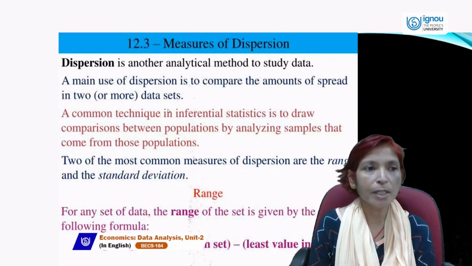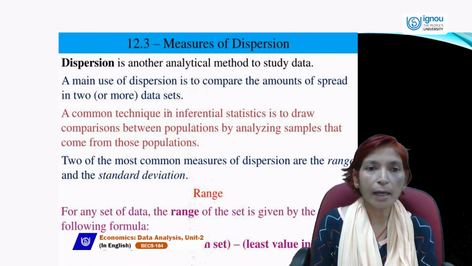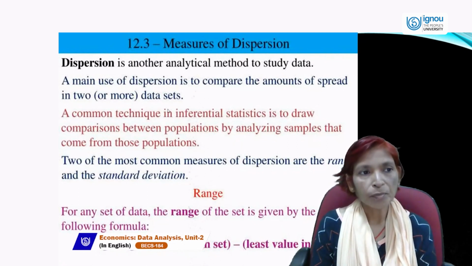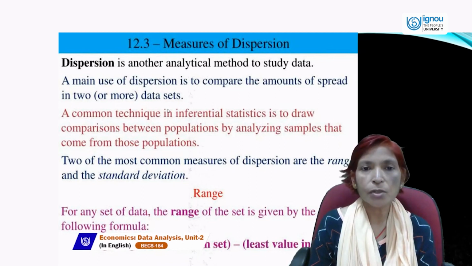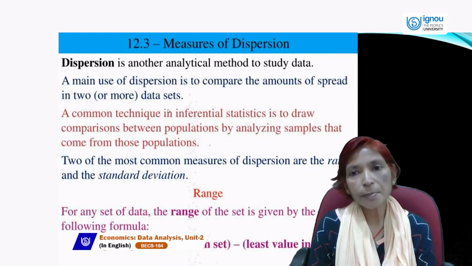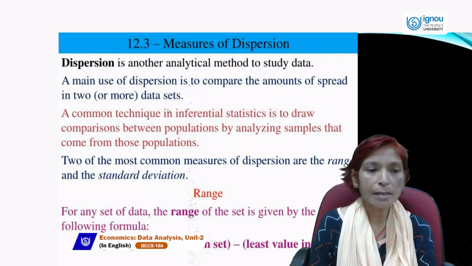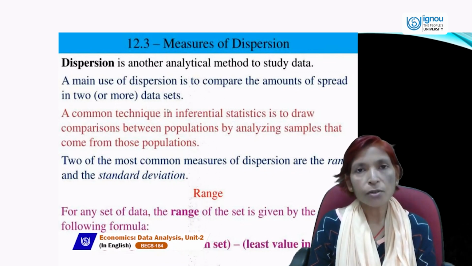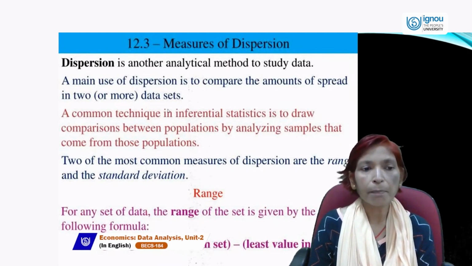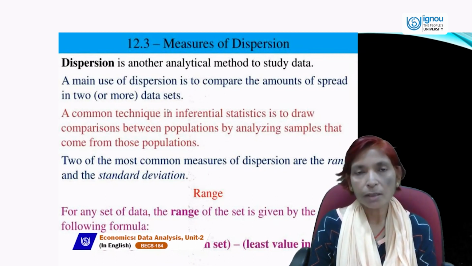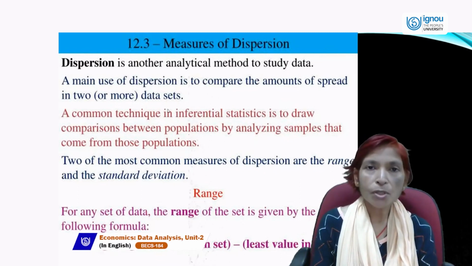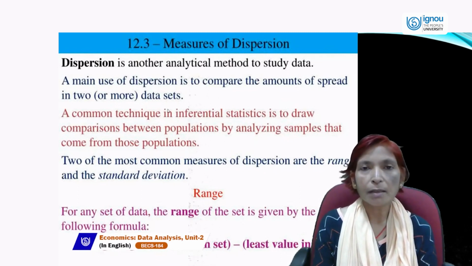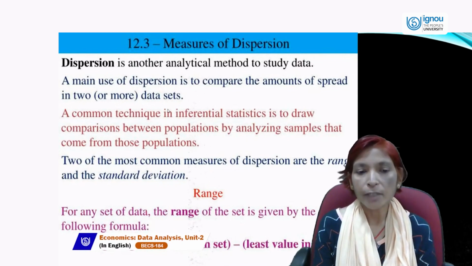Next, measures of dispersion is another analytical method to study data. Our main use of dispersion is to compare the amount of spread in two or more data sets. A common technique in inferential statistics is to draw conclusions or comparisons between populations by analyzing samples that come from those populations. Two of the most common measures of dispersion are range and standard deviation.